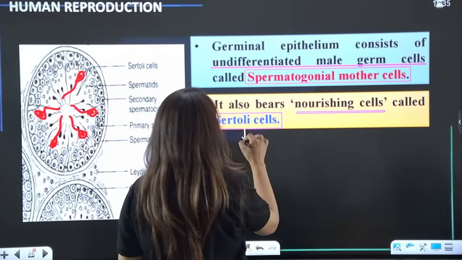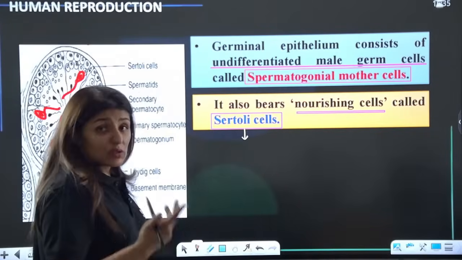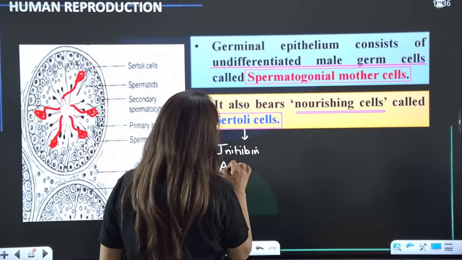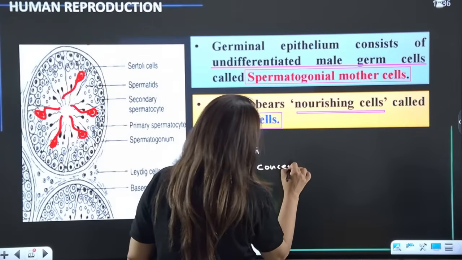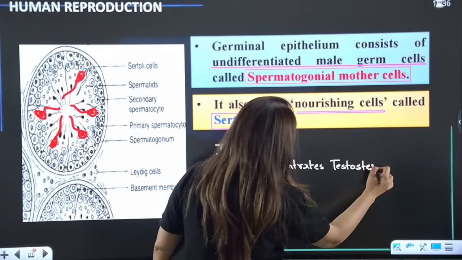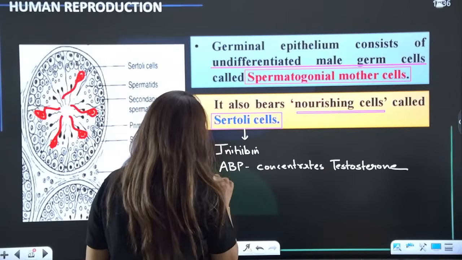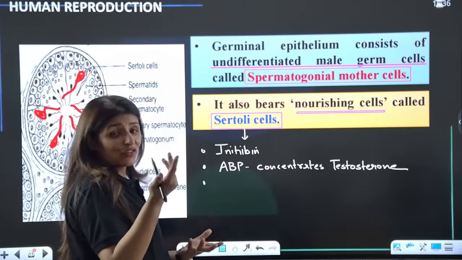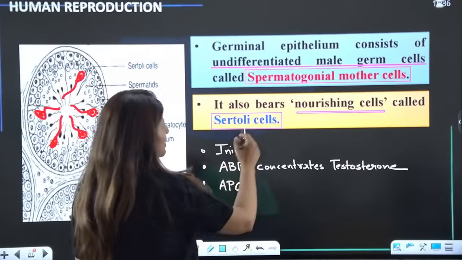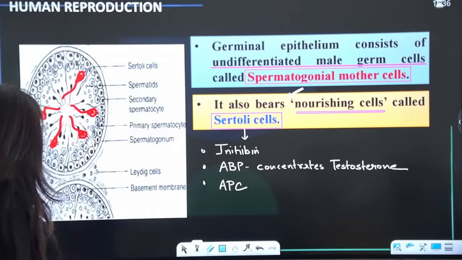Other than nourishment, guys, Sertoli cells are also going to concentrate testosterone. It is also going to produce inhibin. It is going to produce androgen binding protein that concentrates testosterone within the seminiferous tubule. It is also going to help in meiosis 2 of oocyte, so anaphase promoting complex also comes from here. So there are multiple functions, but the main function is nourishment of the developing spermatocytes. Are we clear, guys?